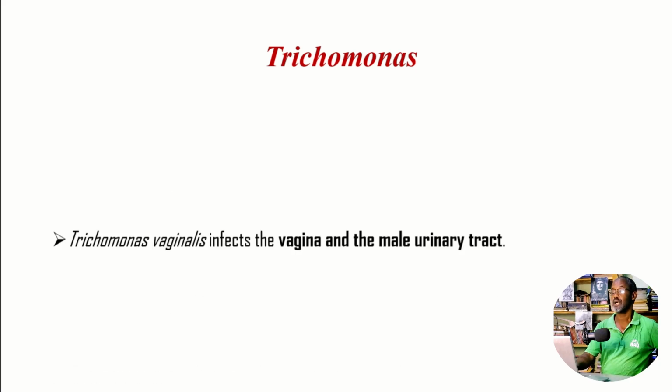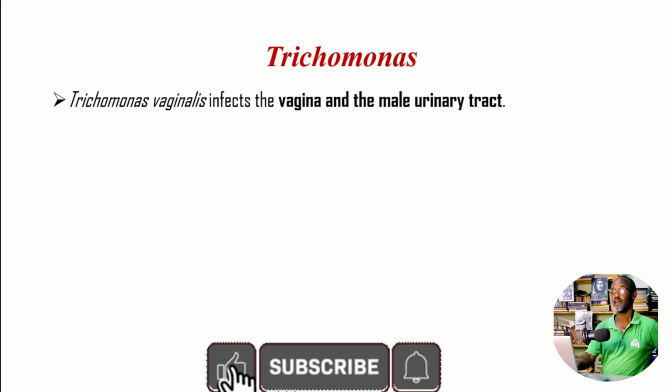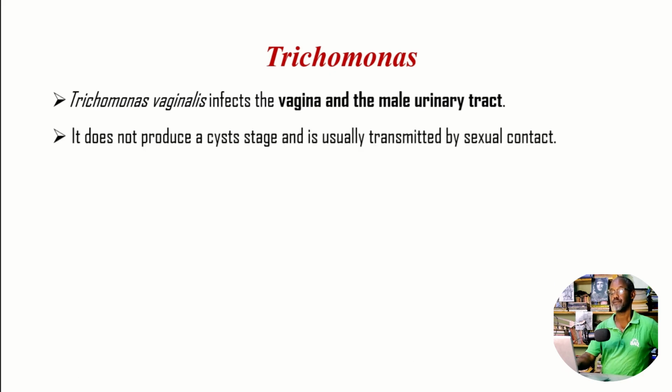The third group are known as Trichomonas. When it comes to Trichomonas, of course, these groups are flagellated. We have one flagellum. Trichomonas vaginalis is a typical parasite. As the name indicates, it is the parasite that loves to invade the female's vagina. Of course, it can also infect the male's urethra, but it is much more common in the female's urogenital tract, especially vaginal, pelvic, cervical regions. It doesn't produce a cyst stage and is usually transmitted by sexual contact.